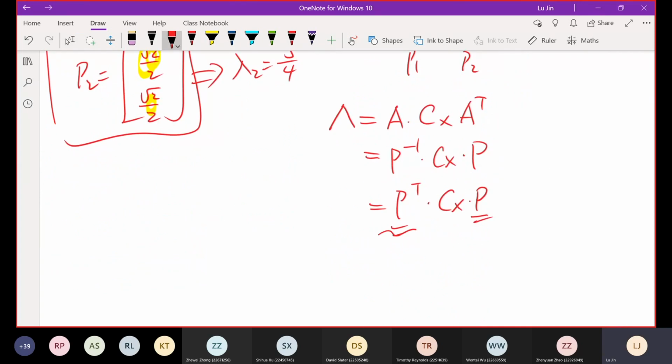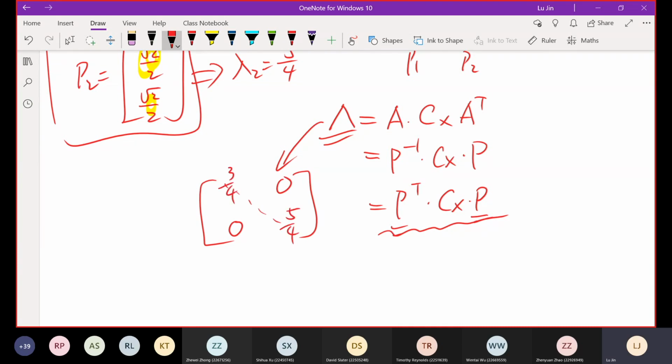After you finish such diagonalization, what will be the result of this diagonalized matrix? This will be a 2 by 2 matrix, of course, because it has already been diagonalized. So the off-diagonal elements will be zeros. Along the diagonal, the values are just the two eigenvalues, 3 over 4 and 5 over 4. Is that right?